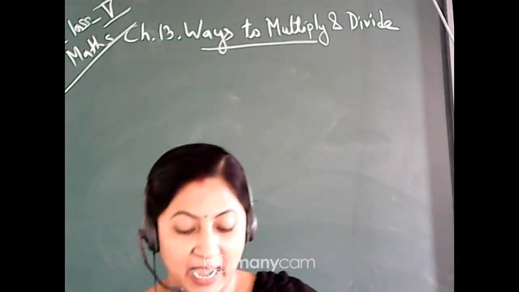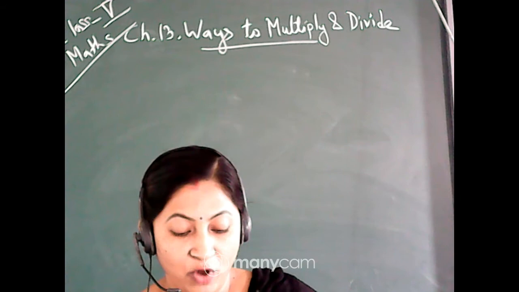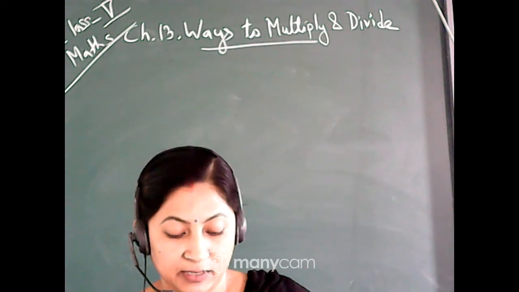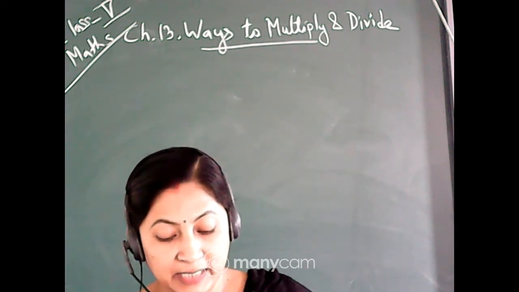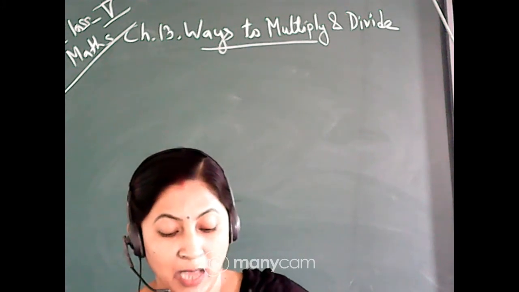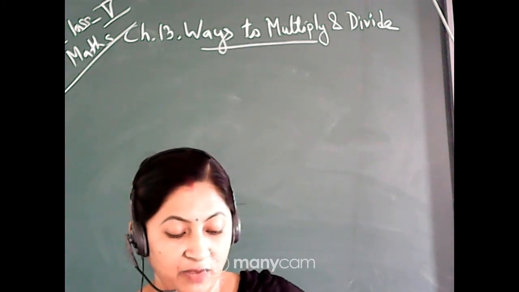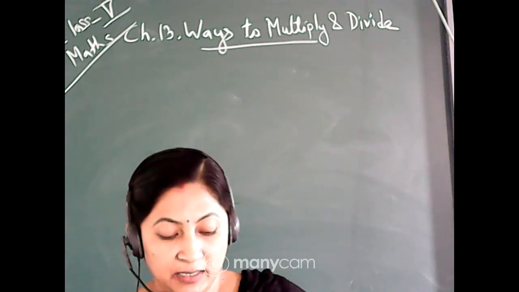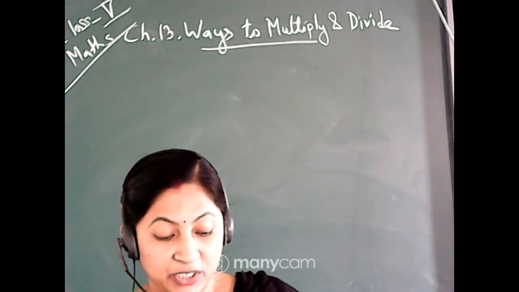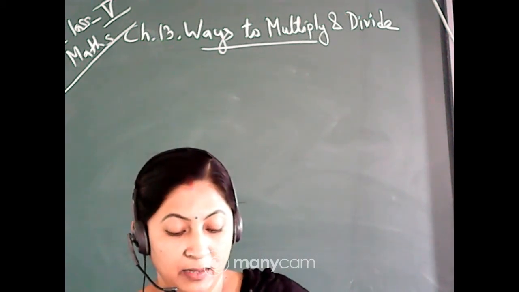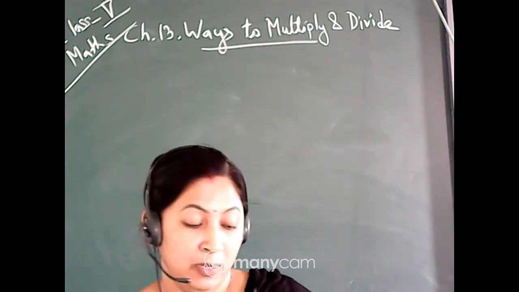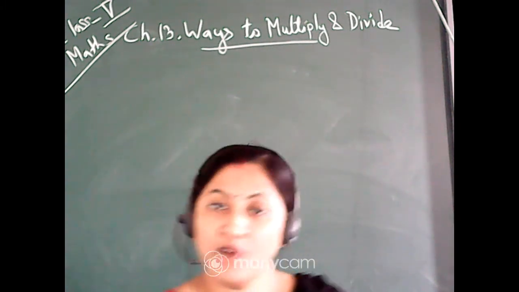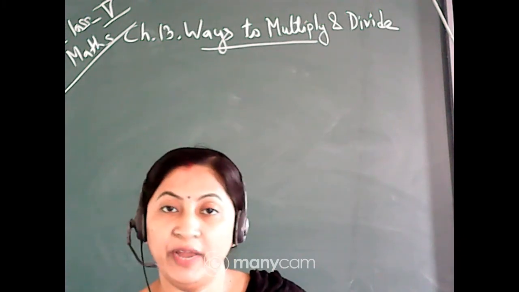Yes, now come to the next one. More with multiplication and division. A tank is full of 300 liters of water. How much water will be filled in 25 tanks? If 15 buckets can be filled with one tank of water, how many buckets in all can be filled with the water in 25 tanks? First of all, it is given that the capacity of a tank is 300 liters, and you have to find the capacity for 25 tanks. So for one tank the capacity is 300 liters, so for 25 tanks you will multiply by 25.